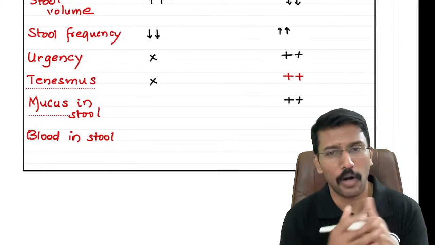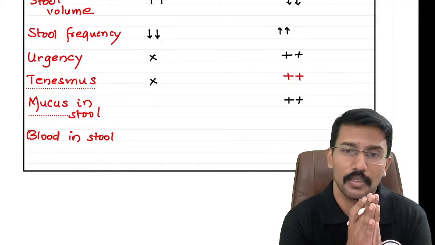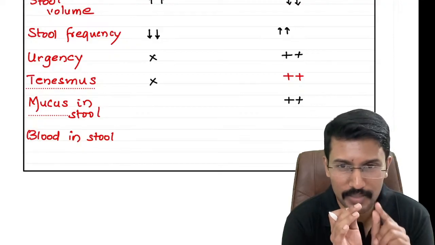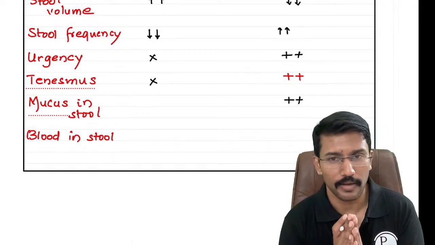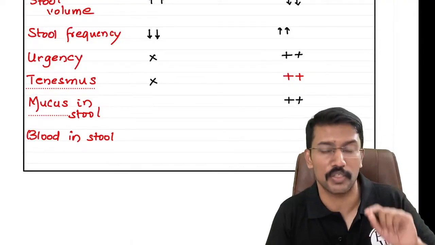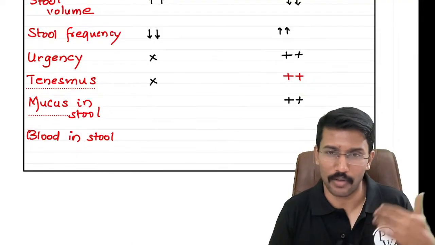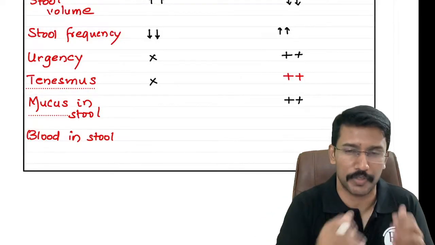That's why a part of the questionnaire that we ask whenever we have patients with diarrhea is, do you have blood and mucus in the stool? Why do we ask? Because if they say blood, that means they have dysentery, and when they have dysentery, it means it is caused by an entero-invasive organism like entero-invasive E. coli, Shigella, Campylobacter jejuni. These are all organisms known to invade the mucosa, not just infect superficially.